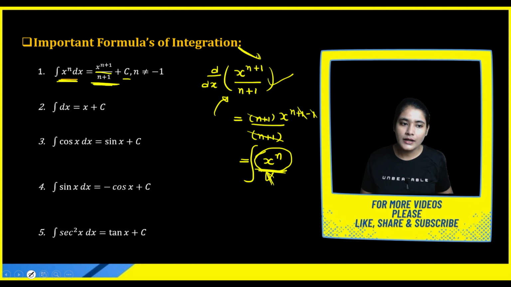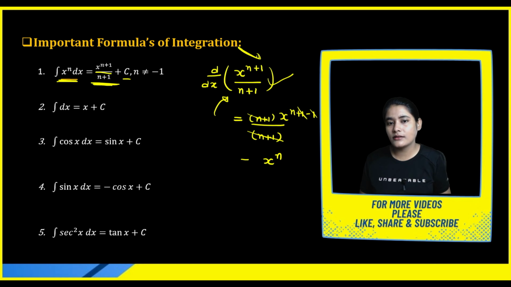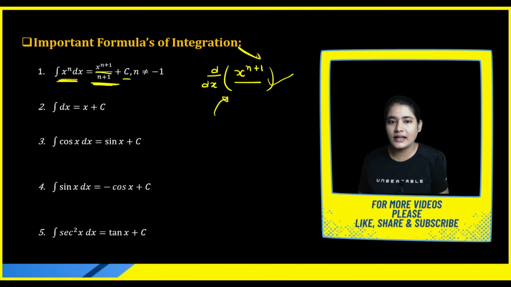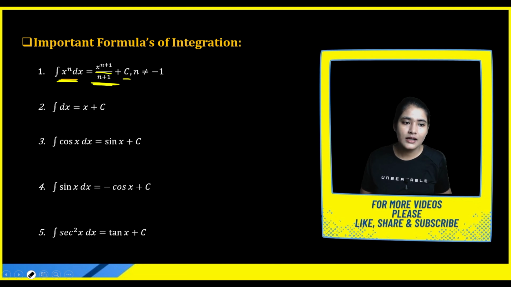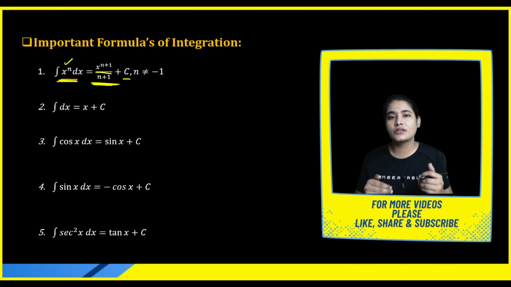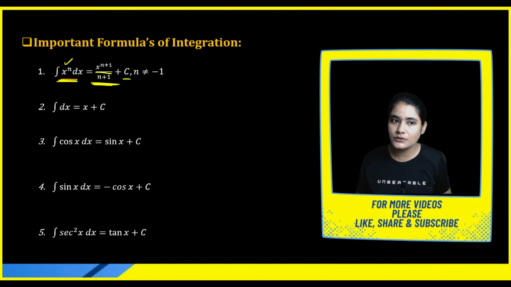Getting my point or not? So whenever you perform differentiation and then perform integration, you get your original function back. That's why it's a reverse process. So whenever you integrate x to the power n, always take x to the power n plus 1 divided by n plus 1.